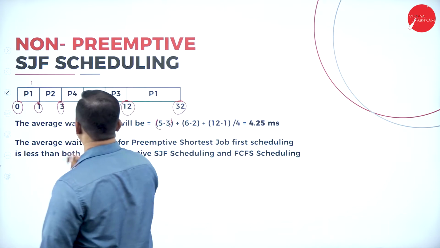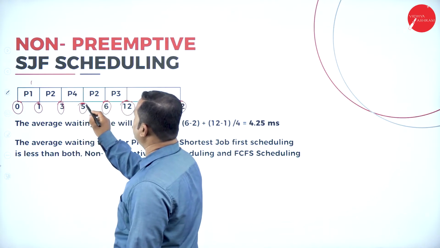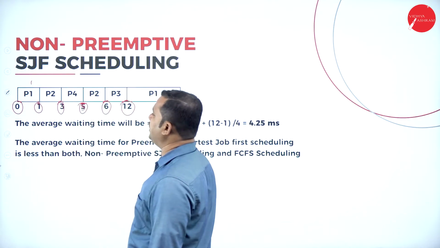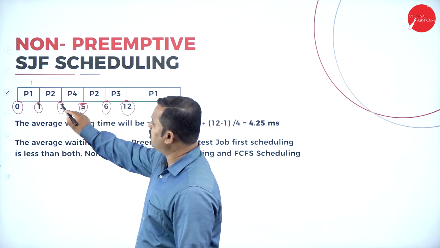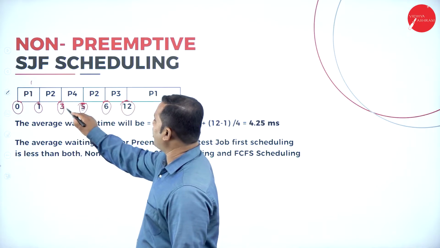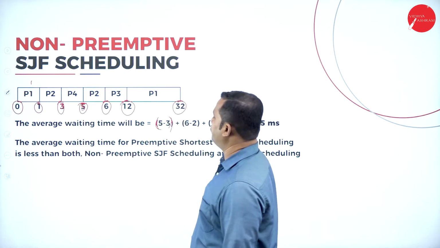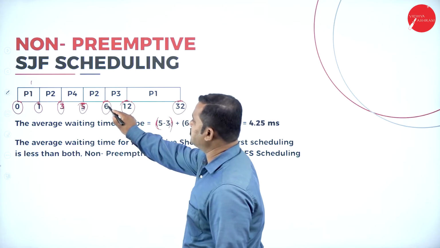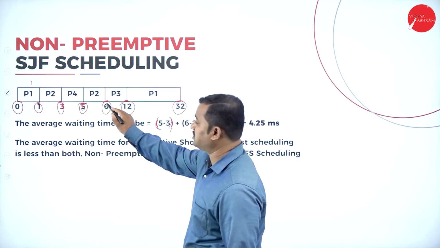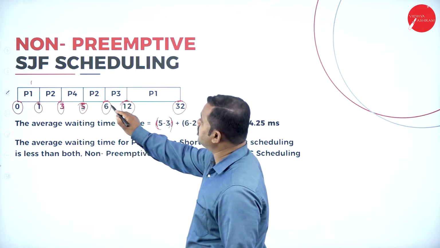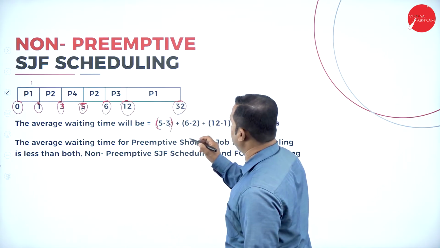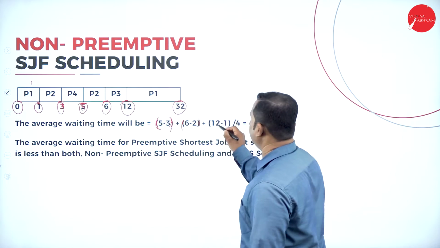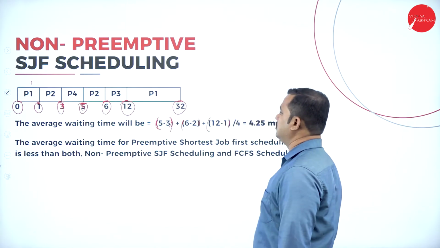What is the meaning of this? If you look at this, the beginning of P2 is 5. What is the completion of this P2? 3. So 5 minus 3 is P2. P3 begins at 6. Waits till 6th second. What is the completion of P3? 6 minus 2 we have. Then we have 12 minus 1 here.